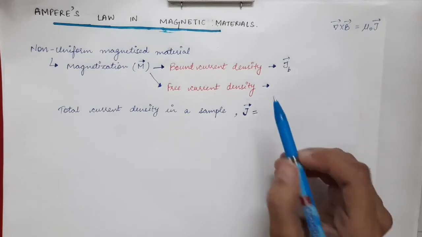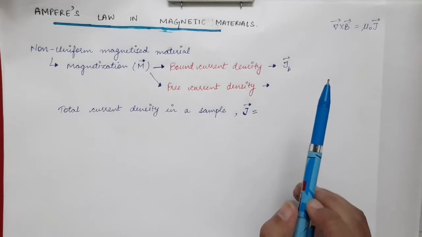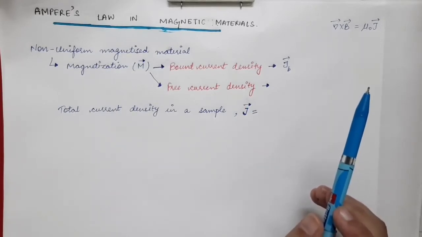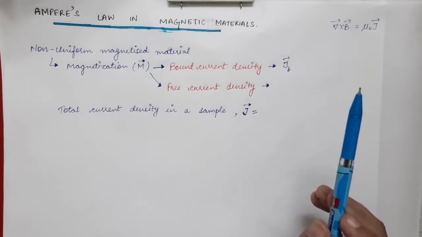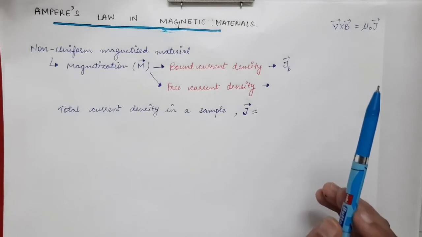Now in the magnetized material there can be free current density also, due to the presence of free electrons which are moving in the sample. For example, in the case of a conductor we have free electrons.